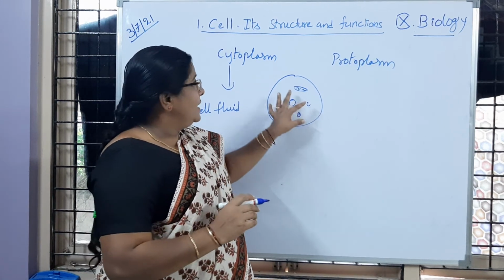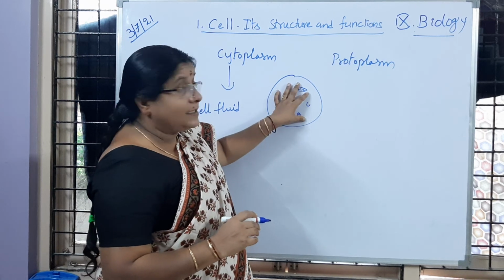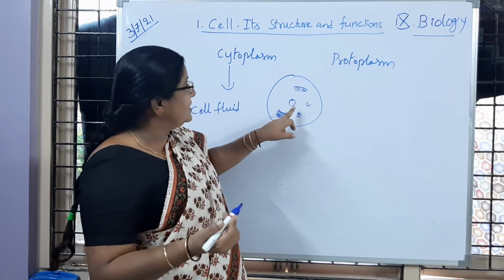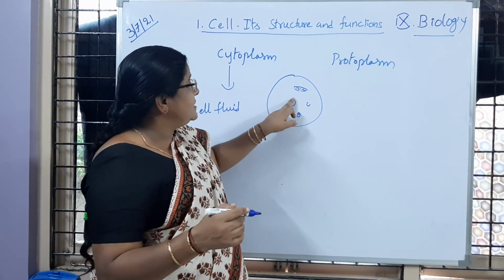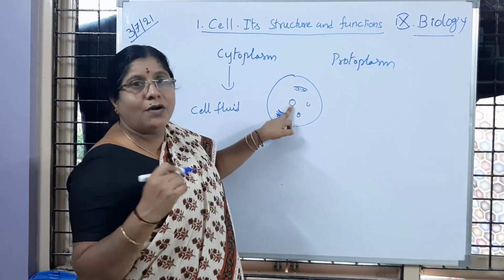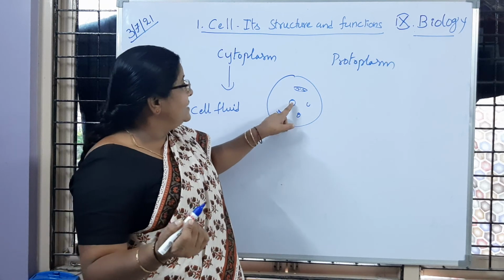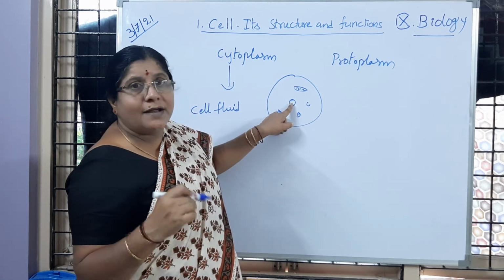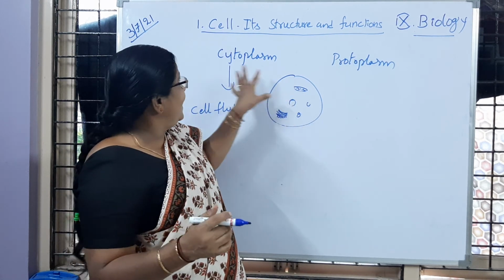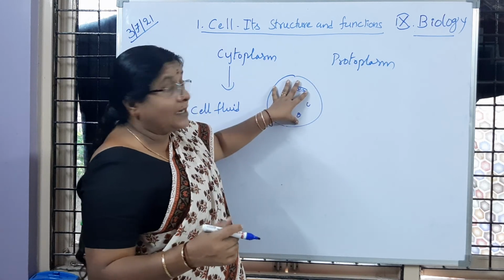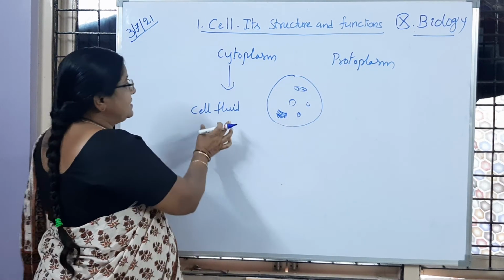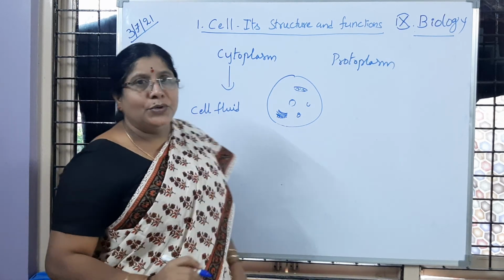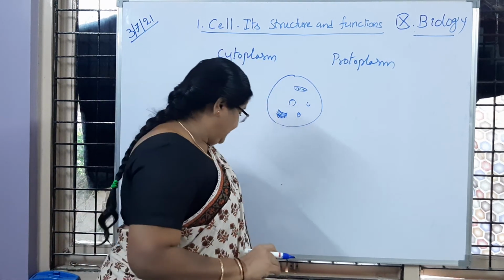After the discovery of the nucleus in eukaryotic cells, it was observed that the nucleus is separated by a membrane which we call the nuclear membrane, and inside it we observe nucleoplasm. So the protoplasm, that life fluid, is renamed as cytoplasm, which is said to be cell fluid. Is it clear to children?